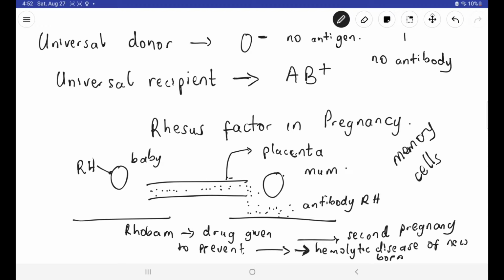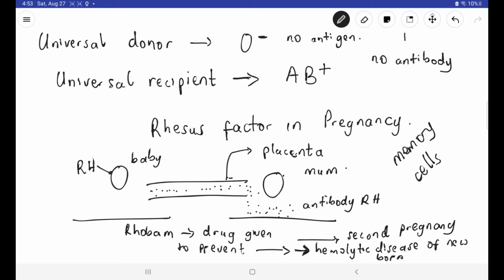Now, let's discuss universal donors, universal recipients, and the importance of the rhesus factor in pregnancy. Individuals who have blood group O negative are called universal donors. The reason is that there are no antigens at all on the cell membrane of the red blood cells of such individuals, so they are safe to be given to anybody at all.